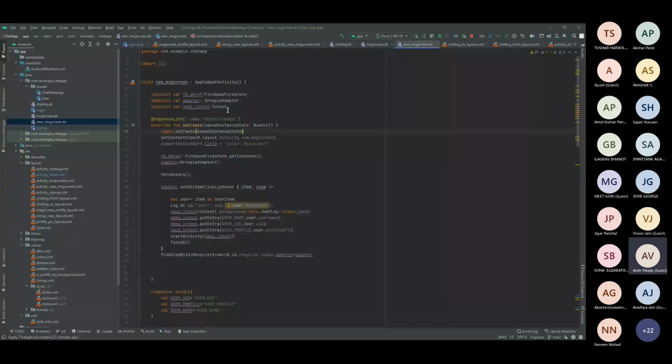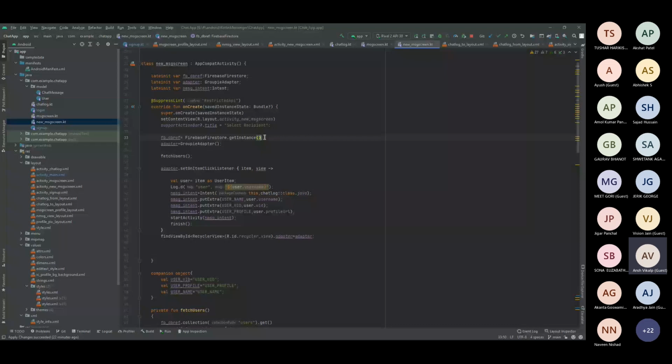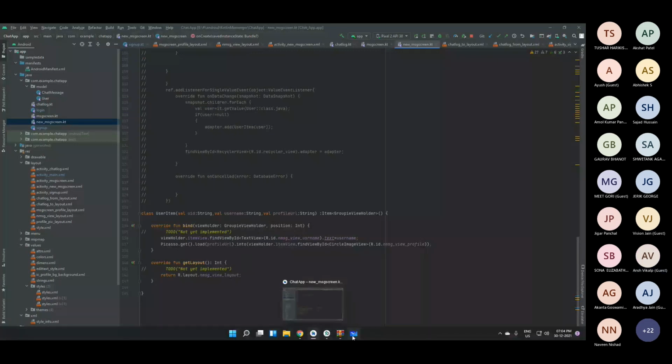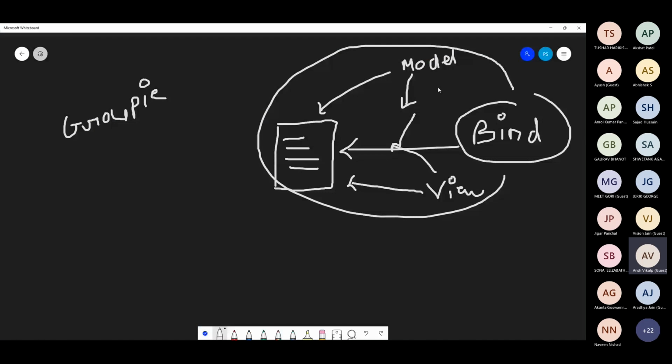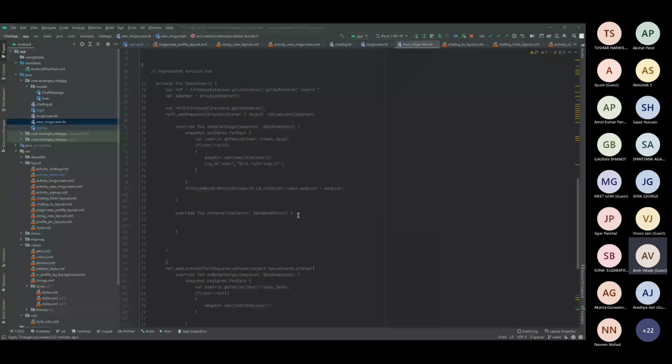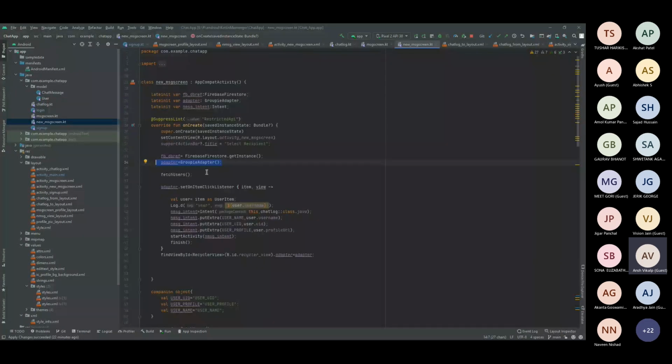Firebase Firestore, as you can see here, is a reference of Firebase Firestore. Then all you have to do is get the instance. This method is common to everyone. Once you get the instance, all you have to do is get the reference. Here you can see this is the user item. As I told you, to bind this model and the data, we require another thing, that is an adapter. Here I'm using the Groupie adapter again. It makes our task very simple, since in just three lines you're creating the whole adapter process.